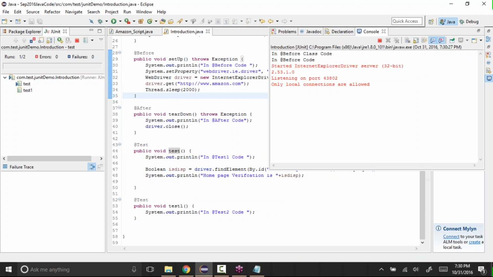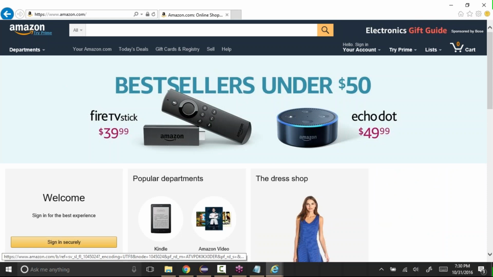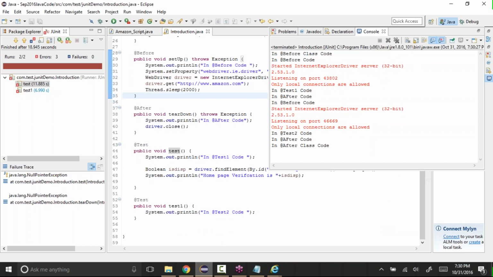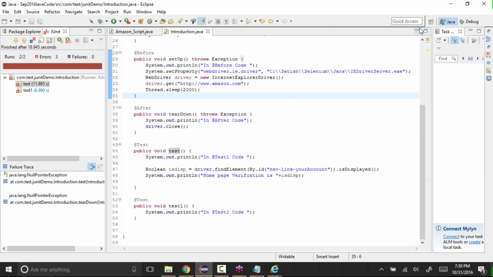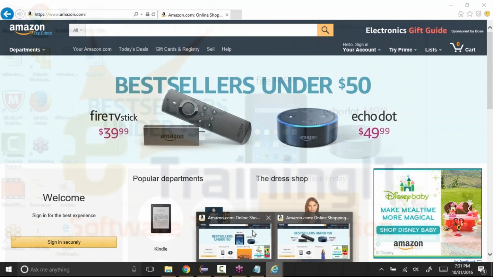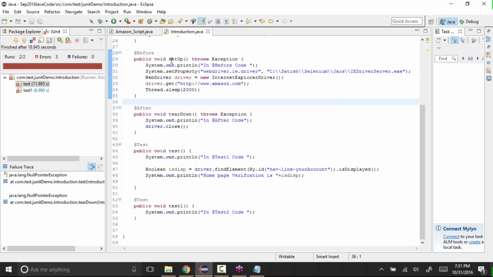See, @BeforeClass. Okay, and second one. See, like this. Looks like it could not close it, so let's see what the problem is. But it executed it. Without closing it, it opened two browsers. First it opened the first browser and then it opened the second browser. Let's close this and go back and see.